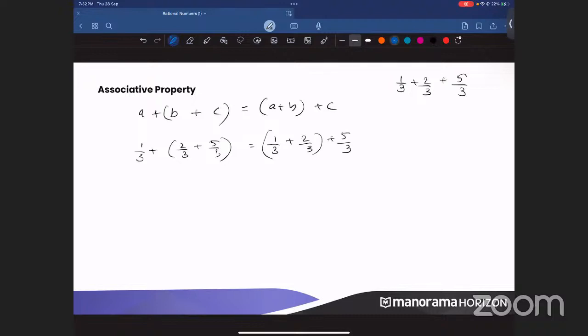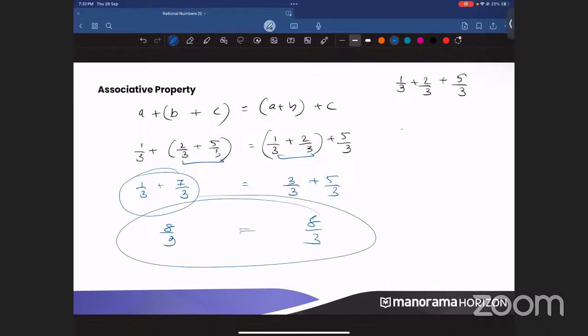Here 2/3 plus 5/3 is nothing but 7/3. Here 1/3 plus 2/3 is nothing but 3/3. So 3/3 plus 5/3. Here you will be getting 8/3, and here also you will be getting 8/3. Both are equal? Yes. So that means A plus (B plus C) is equal to (A plus B) plus C. Clear? Understood? When we have this kind of property, we call it the associative property.